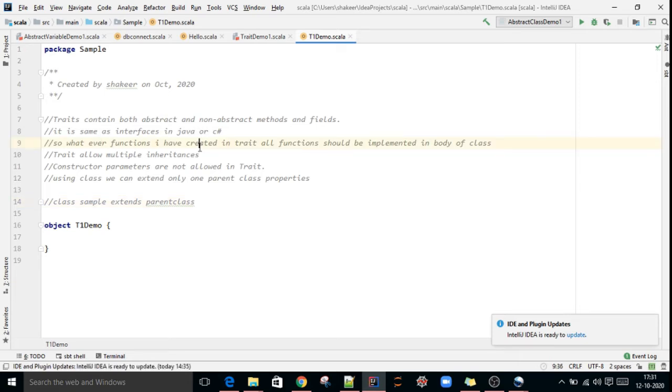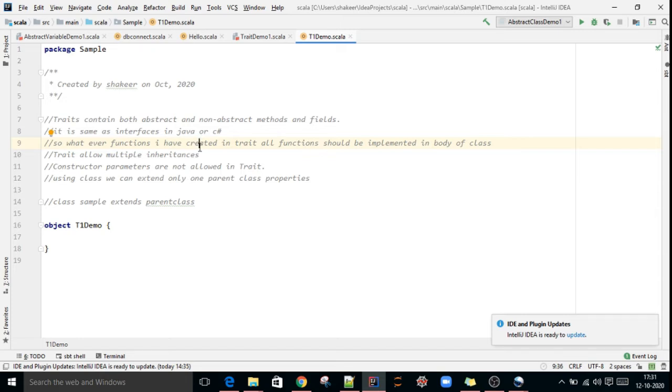One main rule in a trait is that whatever functions we have created in the trait, all those functions should be implemented in the body of the class that inherited the particular trait. We'll see this practically. Traits allow multiple inheritance.